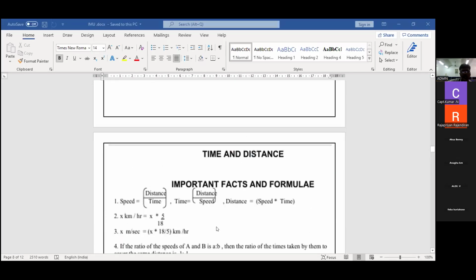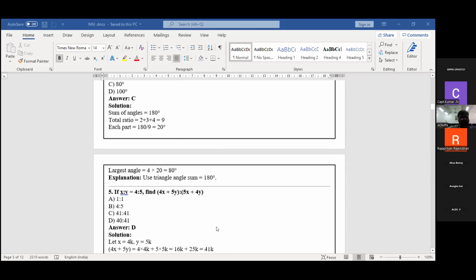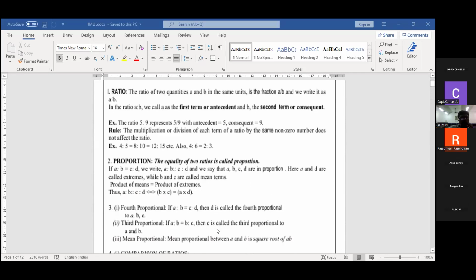What is a ratio and what is a proportion? First, I'm going to give a small introduction about this, with a set of four rules. What is a ratio? For example, the ratio of two components, the same component or different components. In this, I'm going to take the first term of the ratio and the second term of the ratio. This is the first condition.